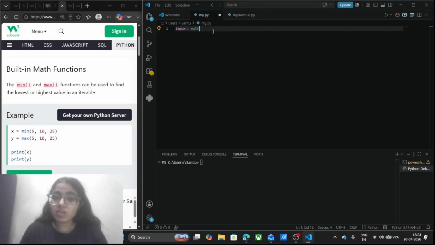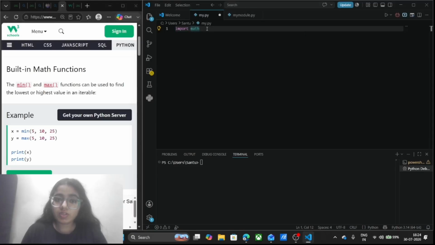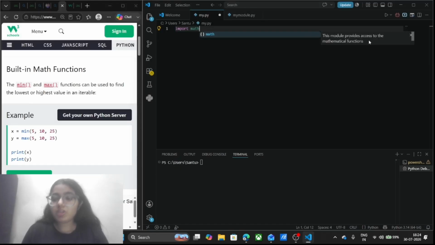You can click here and see what the different types of operations are that we included in the math function. You can see here, I will write maths, and by pressing here you can see the definition. This module provides access to the mathematical functions.